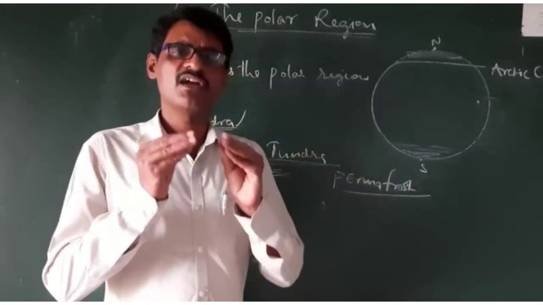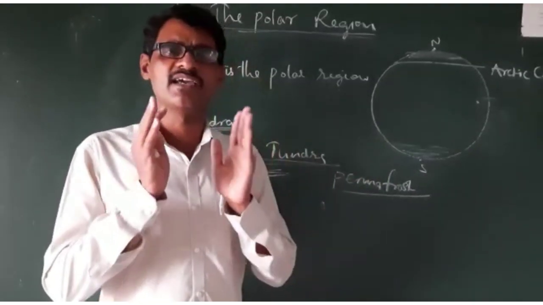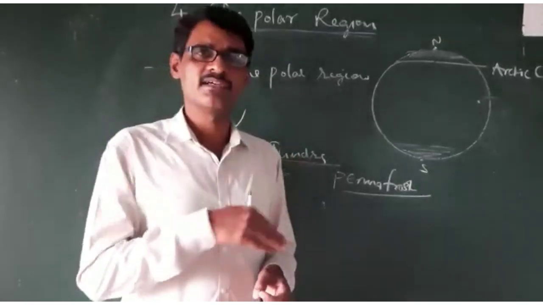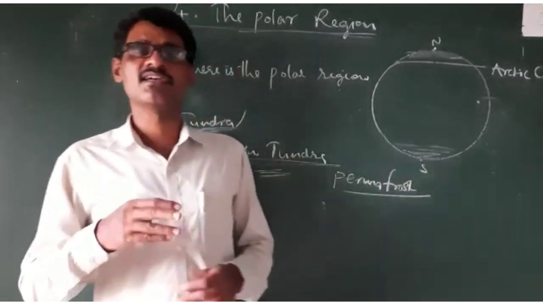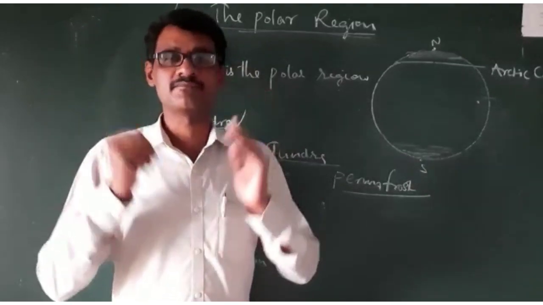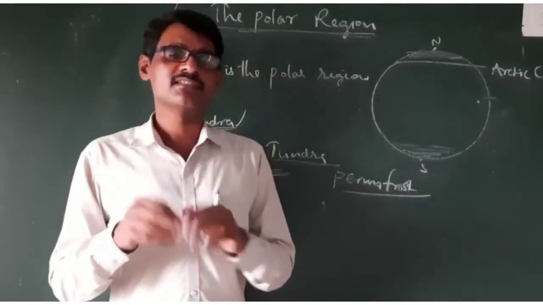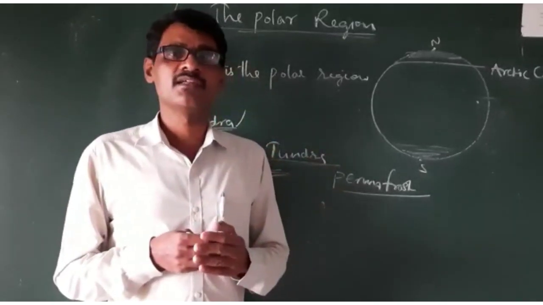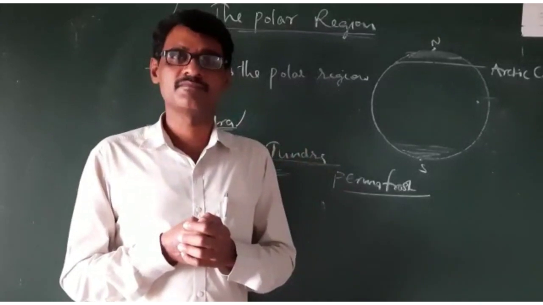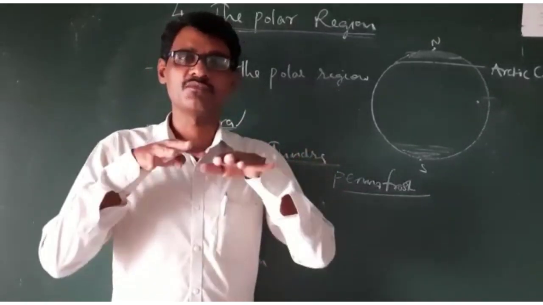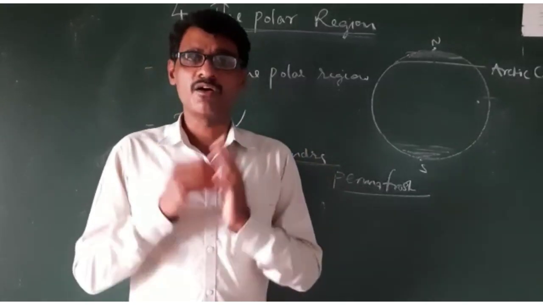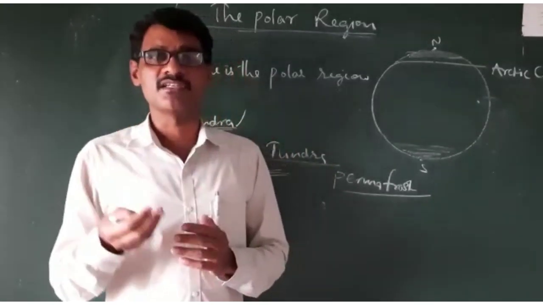And due to the somewhat warmer temperatures, the ice on the surface of the earth and the surface of lakes, oceans and seas starts melting. Due to that melting, some lakes fill with water and streams start to flow, only for some months. And we can observe the tundra vegetation.